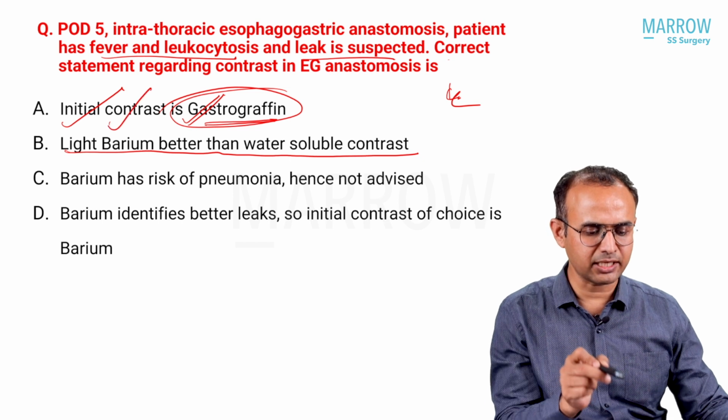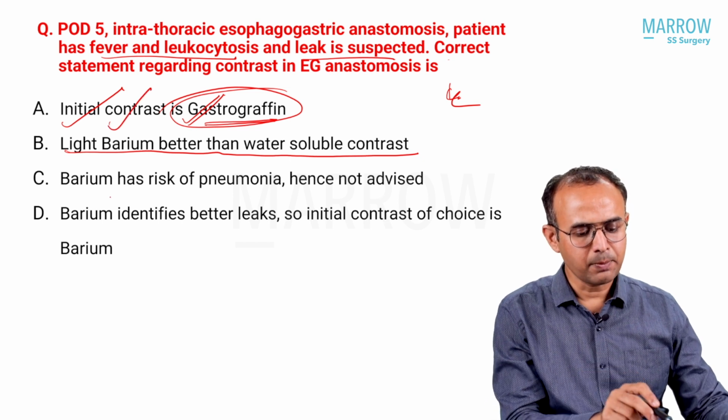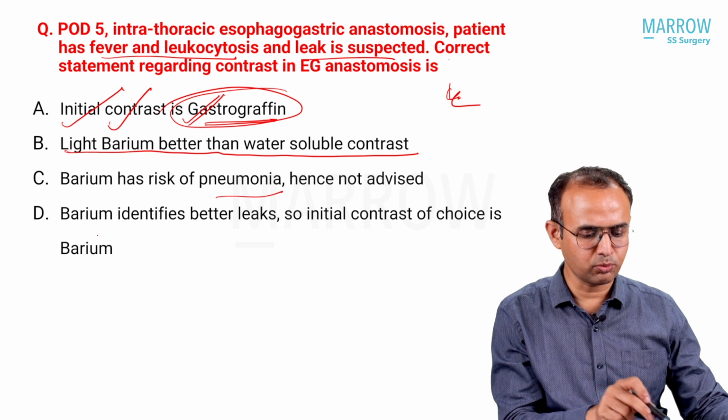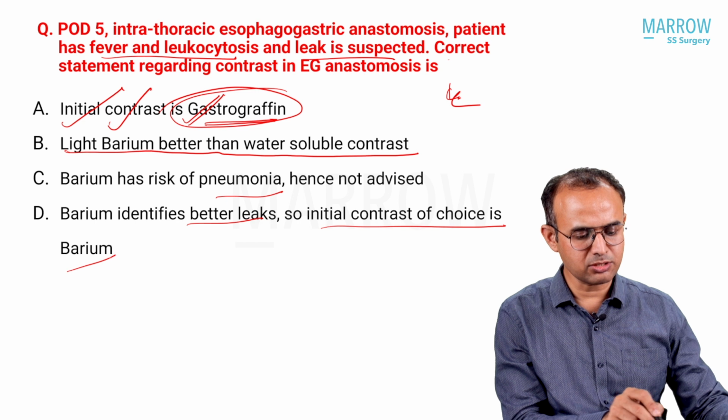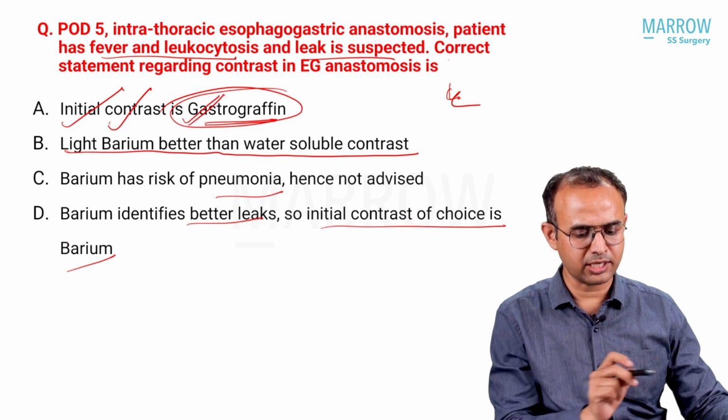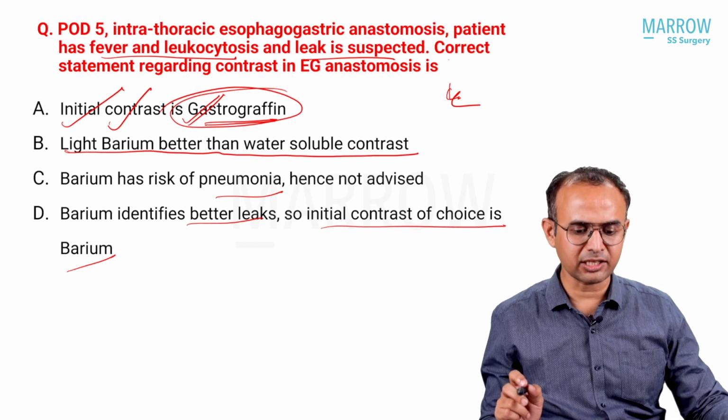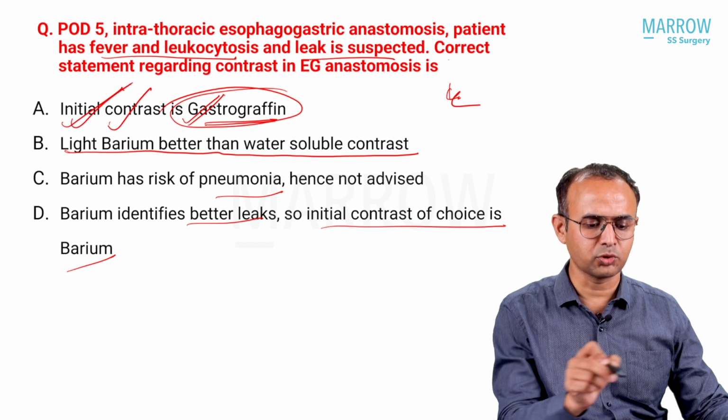This will be the better answer as compared to this. Barium has a risk of pneumonia, yes, true. Barium identifies leak better, so initial contrast of choice is barium? No, absolutely this is not right. So if we are asking for the more correct statement, this will be the more correct statement.